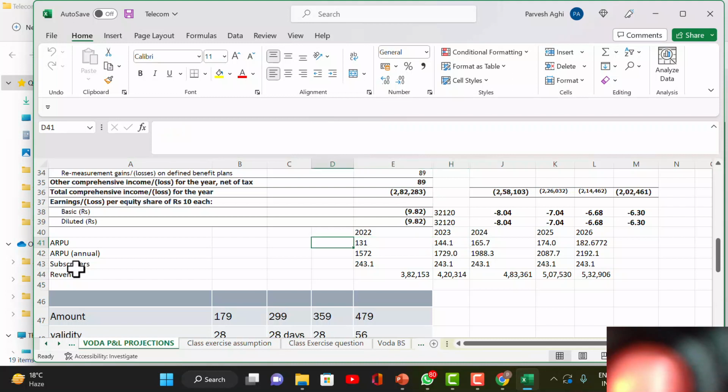Okay, this is the actual number. The first line is the actual number. Now this is the number which I have copied here. Then I have given a 15% increase every year, assuming no change in subscribers at all. अच्छा देखो, सब्सक्राइबर्स 243 के 243 रखे, मैंने सब्सक्राइबर में कोई भी इंक्रीज नहीं दिया.